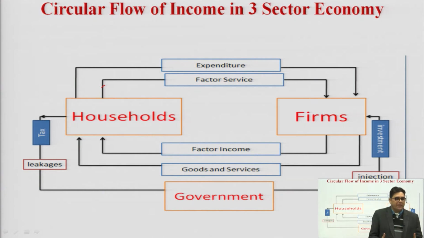For example, if we are earning 60,000 a month and we have spent 50,000, the 10,000 we have kept ourselves, that is leakage. The amount from the total we have not spent, we have saved for our personal use or some personal purposes.